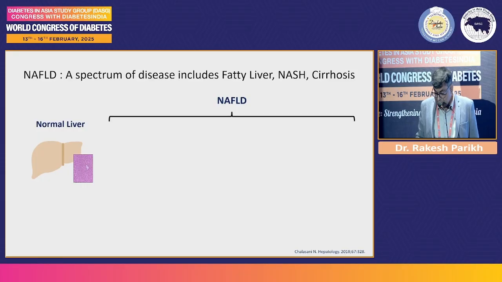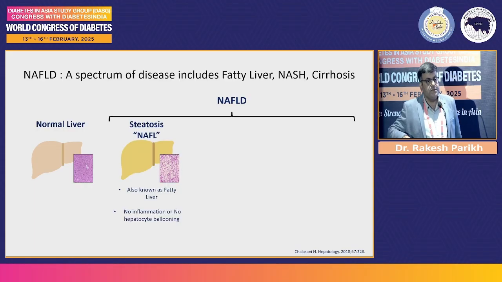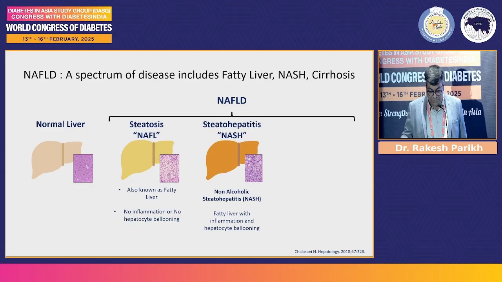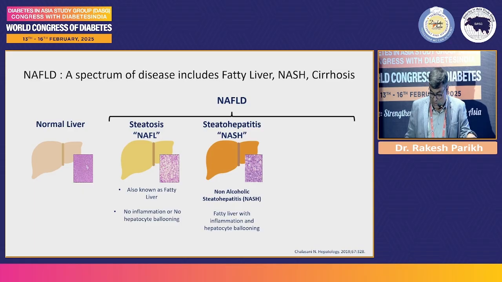So this is the normal liver, and a person who is at risk of getting MASLD has a large amount of free fatty acids circulating in the blood. They go to the liver, and we see deposition of fat starting in the liver. That is a stage where we call it fatty liver, which is reported on the ultrasound by the radiologist. But this is a stage which was earlier called NAFL, non-alcoholic fatty liver, also called steatosis. Now, if this continues and if it is not treated on time, then some of these patients might progress to inflammation. So here you will have inflammation and hepatocyte ballooning, and at this stage we call this steatohepatitis, or NASH was the earlier terminology used.